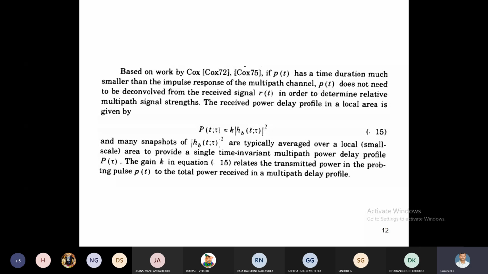How much amplitude variation between one path and another depends on ai, how much phase difference between one path and another is phi i, and how much delay we are getting is delta tau. From all these parameters we have to characterize and generate the equation of the impulse response.